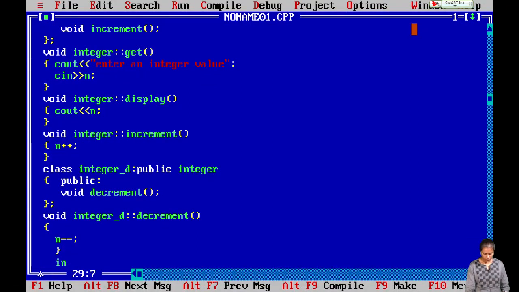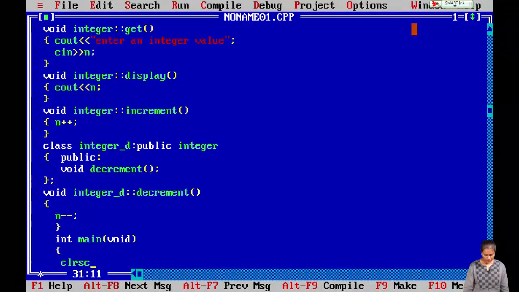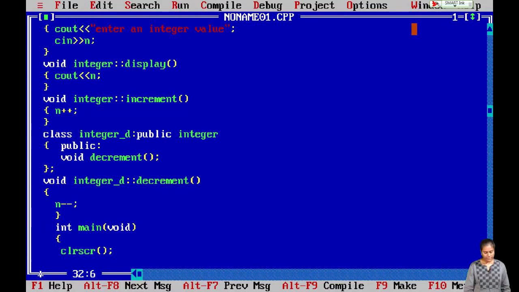Now let us write the main program. Int main void. We write the clear screen function. And now what is the main part of your C++ programming? That is creating objects. Now I am going to create an object for the class integer underscore d, and I am going to use the member functions that are declared in the class integer. So let us see how we can do it.